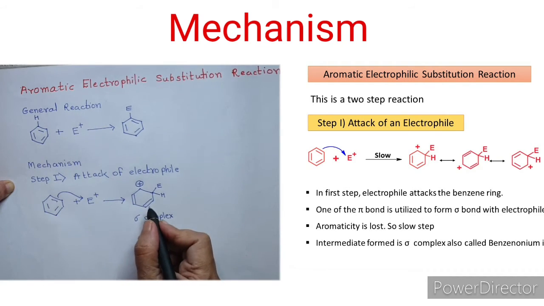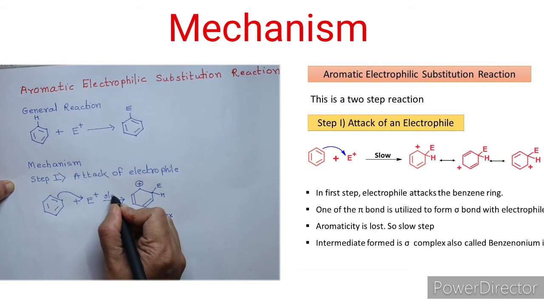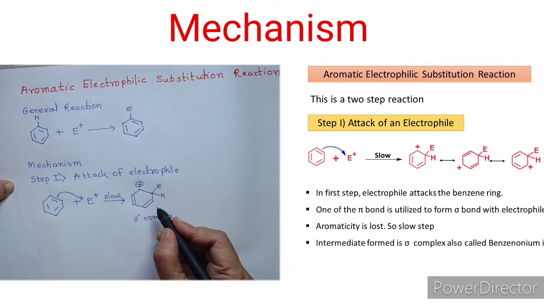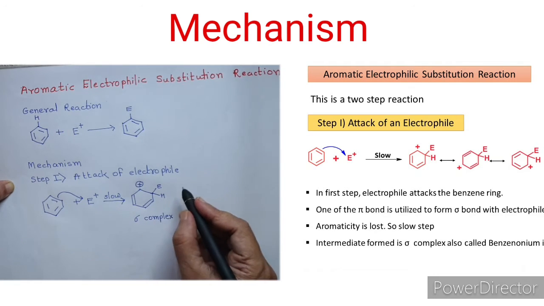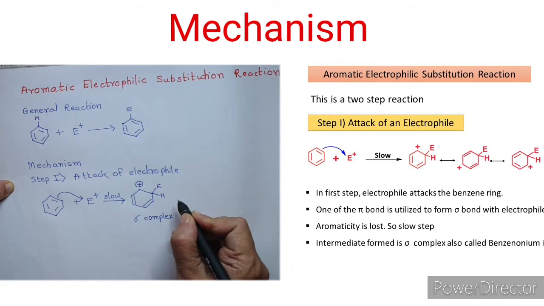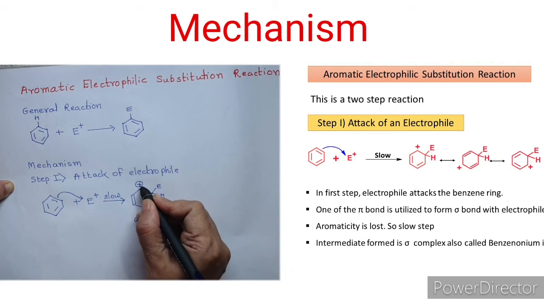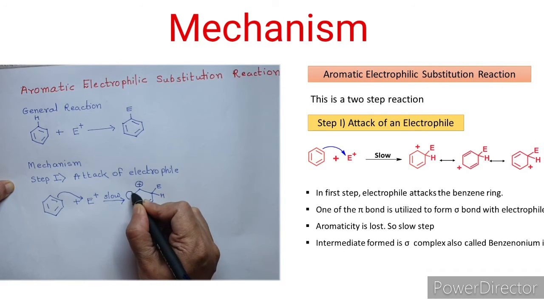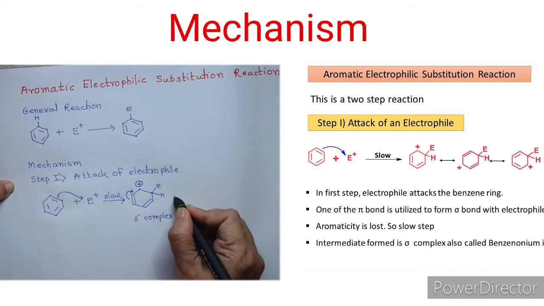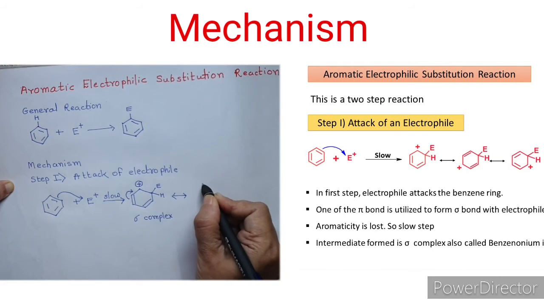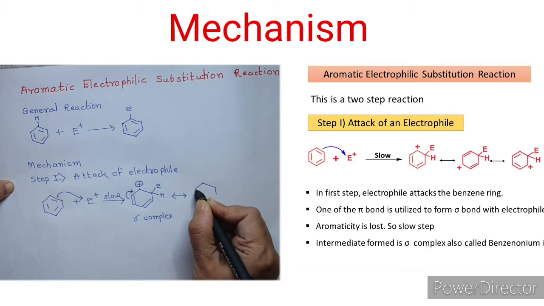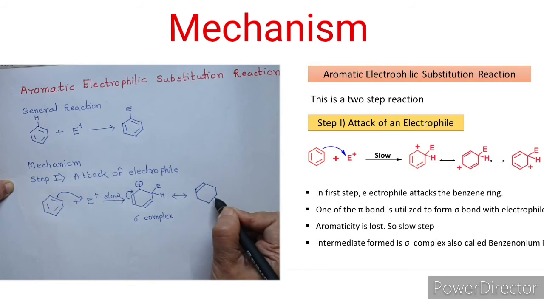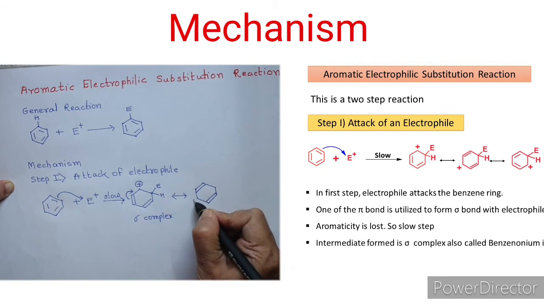And since aromaticity is lost, this reaction is slow, or this step is the slow step. Now this sigma complex is stabilized by resonance. We can show resonance like this. Here is the positive charge and here are the pi electrons. So these pi electrons get delocalized like this, and we will get a new structure. So now the pi bond has shifted its position.